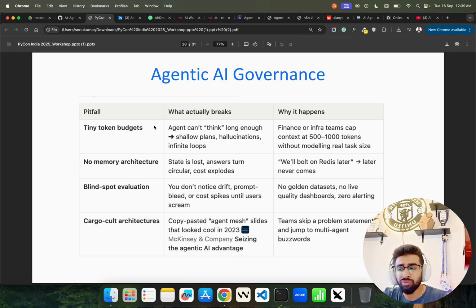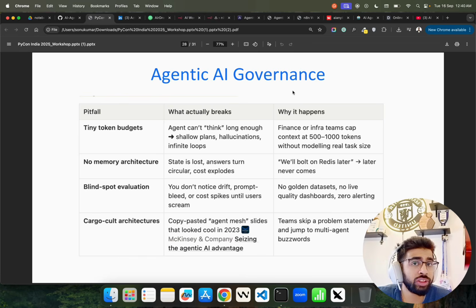There should be a FinOps mechanism first of all when it comes to large scale AI initiatives within enterprises, because managers or the finance team will have a very tiny token budget for the team. They'll say, okay, you only use $5,000 for this project. It's sometimes difficult to do that. So you should have a FinOps layer where you can model the real task size. You can find out how much it's going to cost, and in the worst case scenario, what happens if the model doesn't listen to instructions. So there should be FinOps or unit economics for your AI agents project.